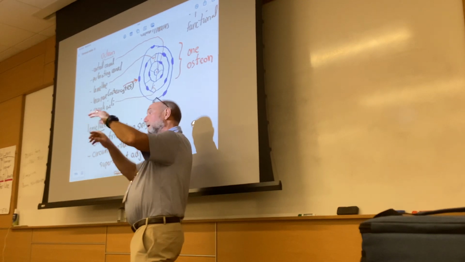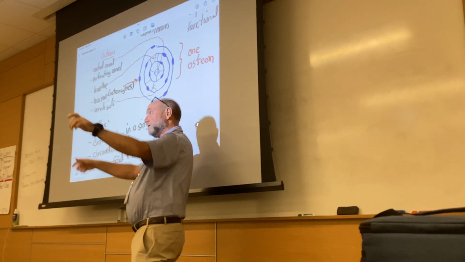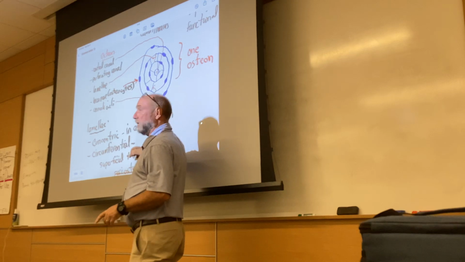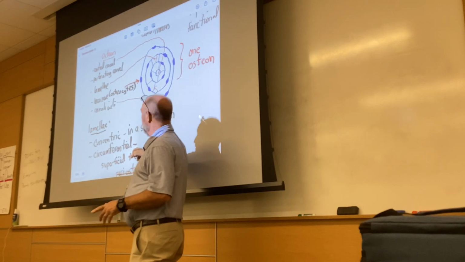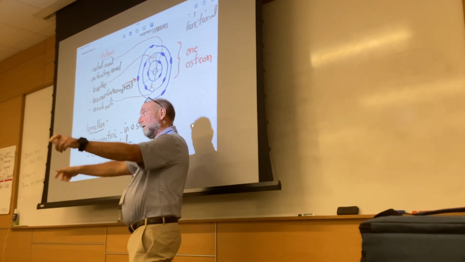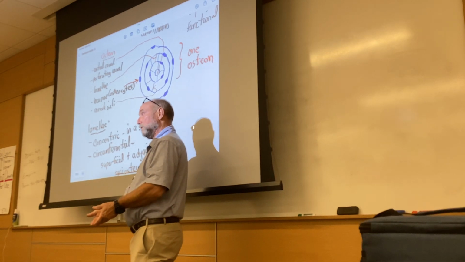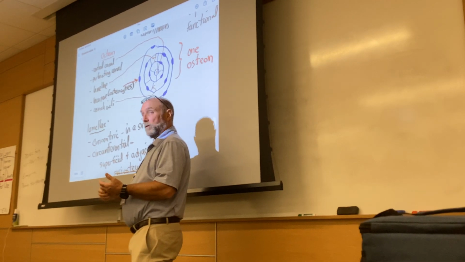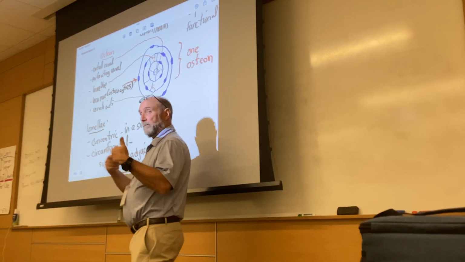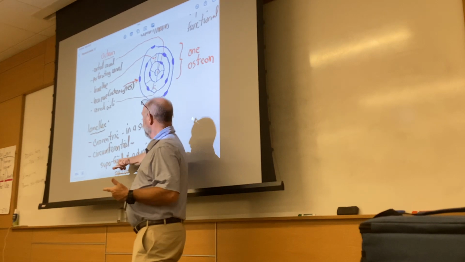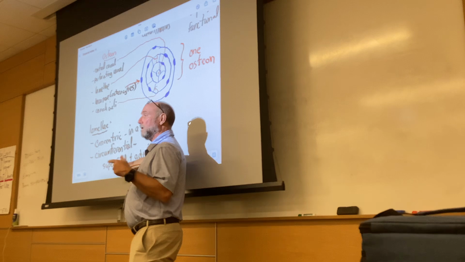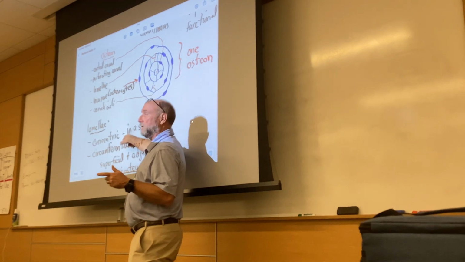cavity. Then superficial to them are a series of circumferential lamellae. And those lamellae are around the periphery of the bone. They're only on the outside. That's what I mean by periphery. So these circumferential lamellae are superficial to the concentric lamellae.